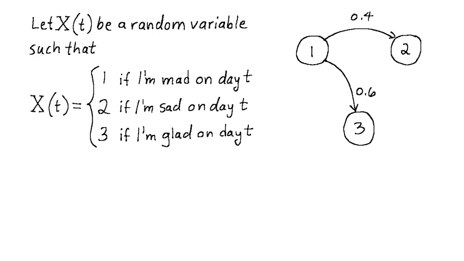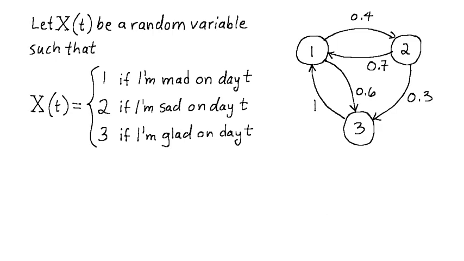Alternatively, if I'm sad on one day, then I'm mad on the next day with probability 0.7, and glad the next day with probability 0.3. Finally, if I happen to be glad on a given day, then for sure I'm mad the next day. Overall, the network I've just drawn models my shifts in mood as a random process.